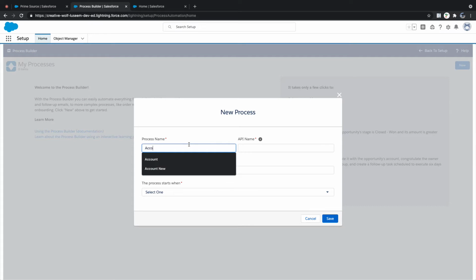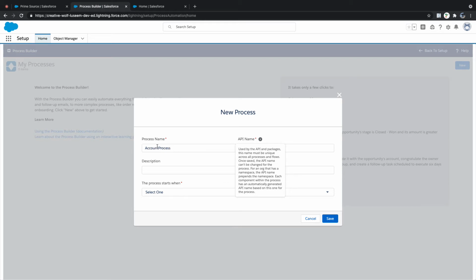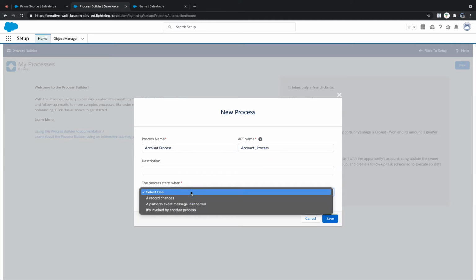Let's say account process. This is my process name, account process. Select one: you need to execute it when a record changes, or a platform event, or it is invoked by another process. As I mentioned, it can also call another process builder.